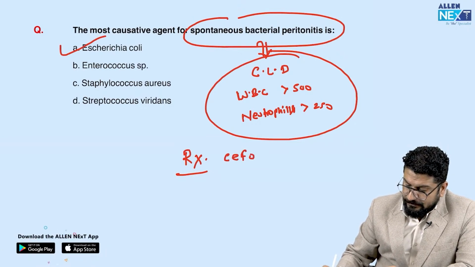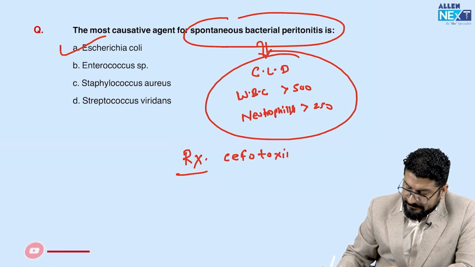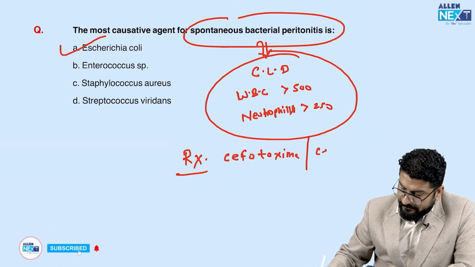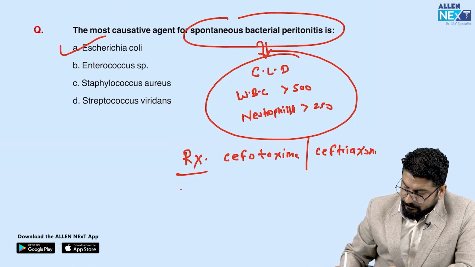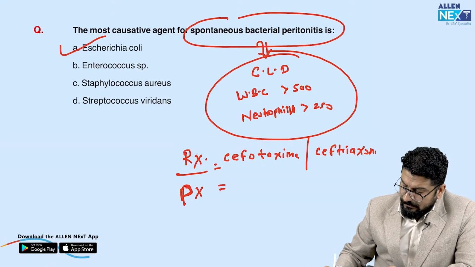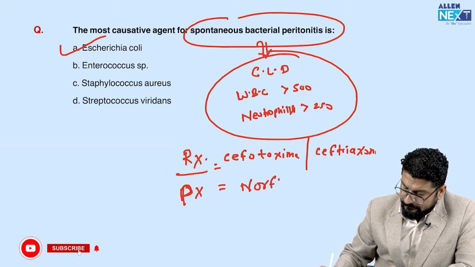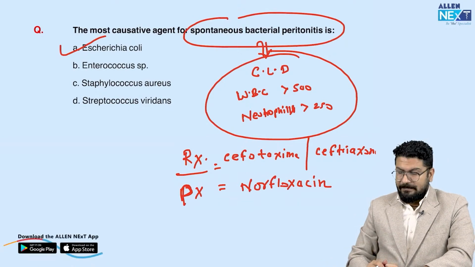And how do we manage this? We have to use cefotaxime. If cefotaxime is not available, the alternative to this is ceftriaxone. And for prophylaxis, I am writing PX, what we use is norfloxacin. So this is something that you should know about spontaneous bacterial peritonitis.